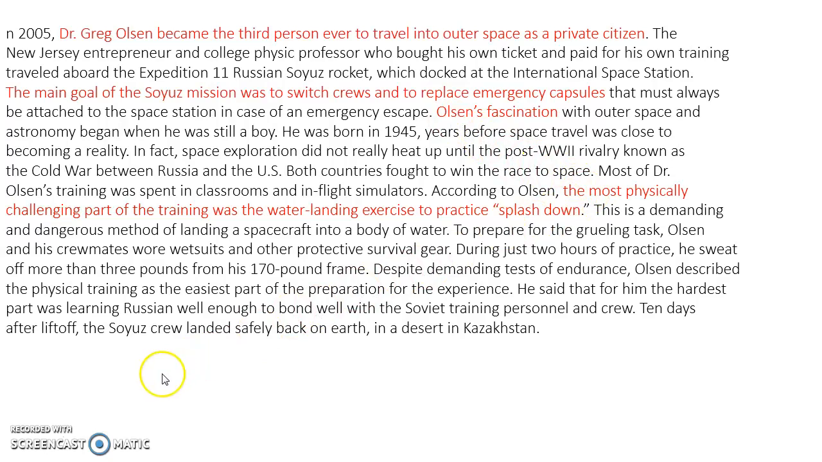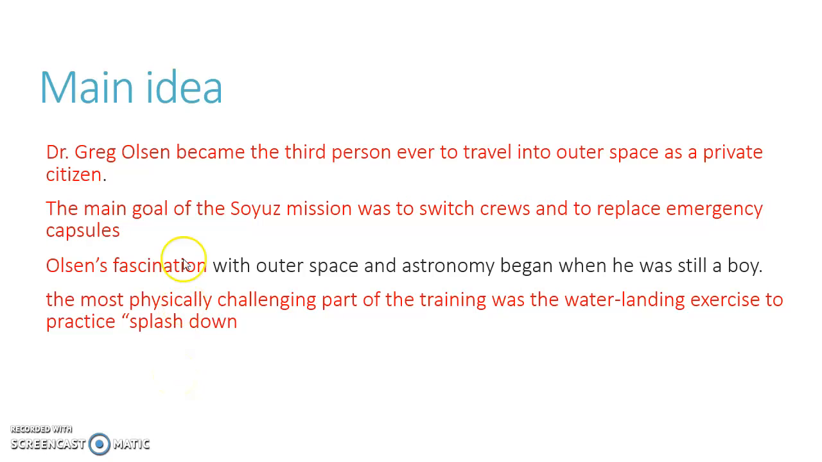And now when you put these points in a sequence, the main idea comes together. Supposing I want to construct the main idea, you can construct it something like this: Greg Olson, the third person to travel into outer space in the Soyuz mission, which was made to switch crews, underwent physical and mental training, and it was all due to his fascination. So that is the main idea.